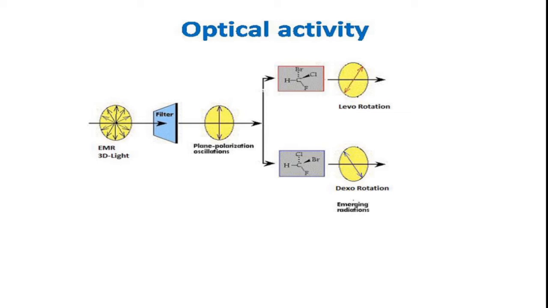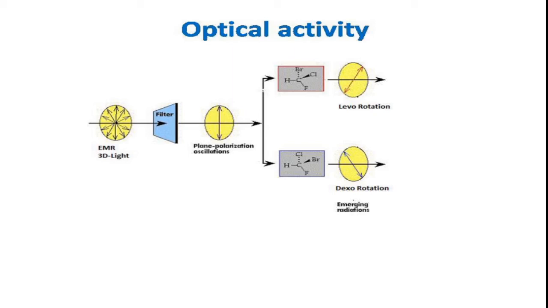Such a compound is called a levorotatory compound. In the second example, the plane polarized light has been rotated to the left side. Such a compound is called a dextrorotatory compound, right? So compounds are of two types based on optical activity: levorotatory or dextrorotatory.